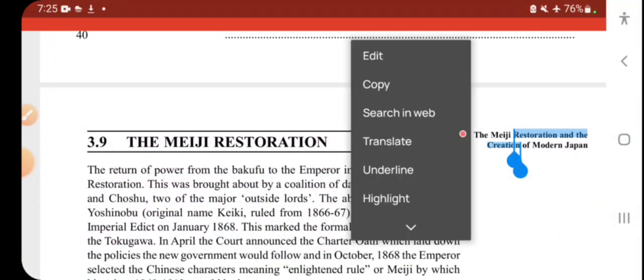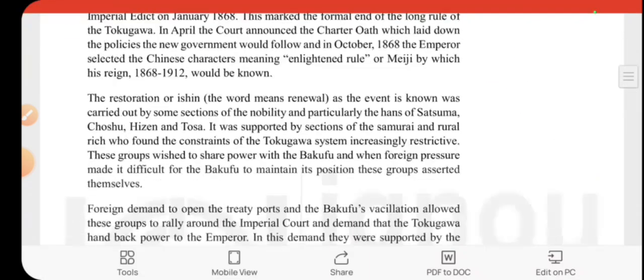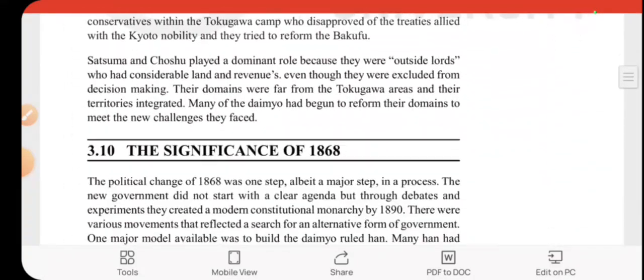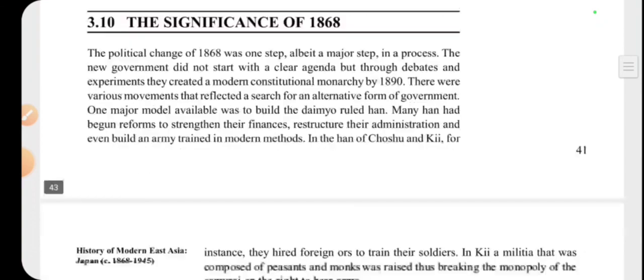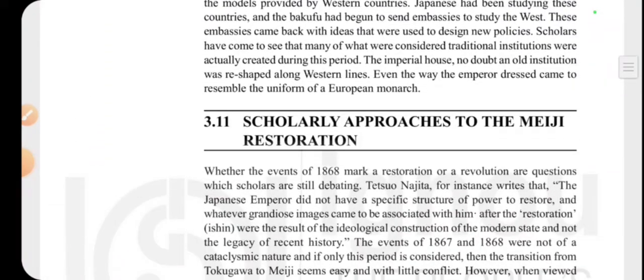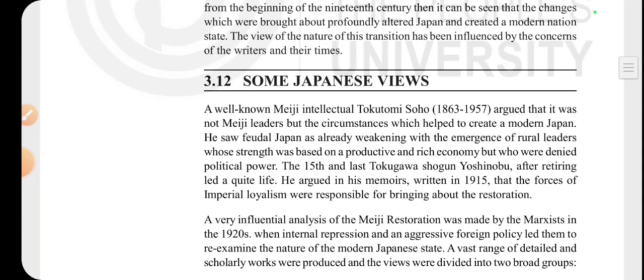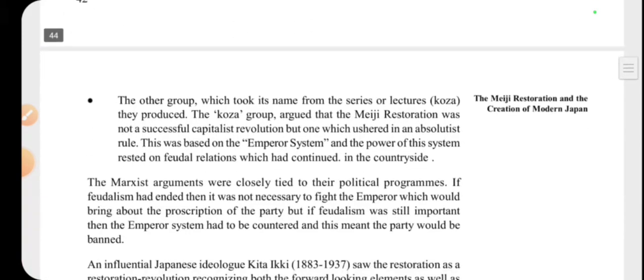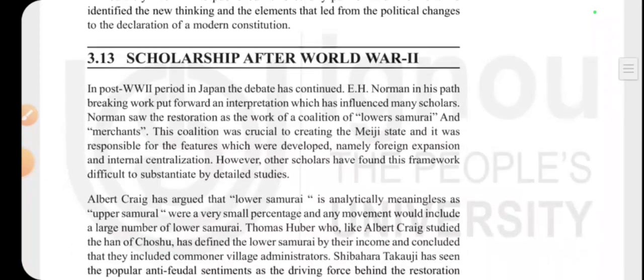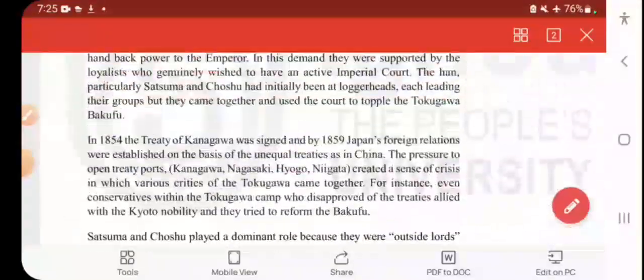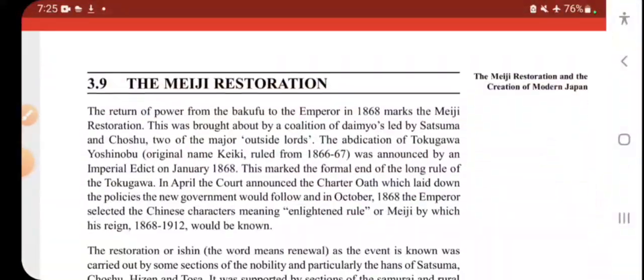Okay, so the Meiji Restoration, this is from 3.9. For this question you have to answer what was the significance of 1868 and the scholarly approaches to the Meiji Restoration. What was it about? It was about various changes, and you have to tell what the impacts were after the Meiji Restoration.